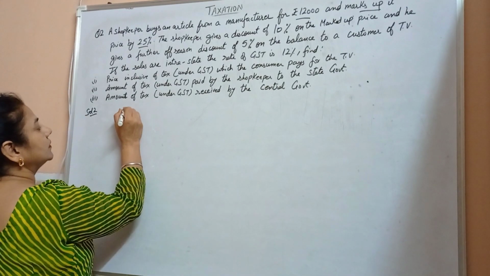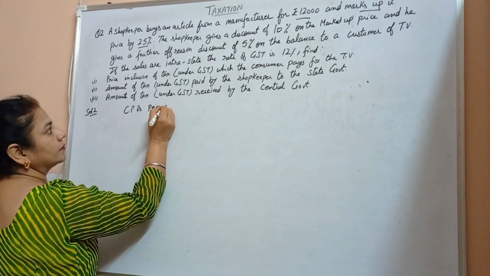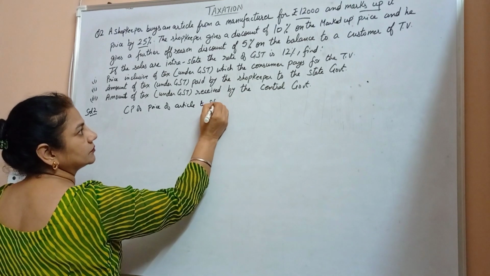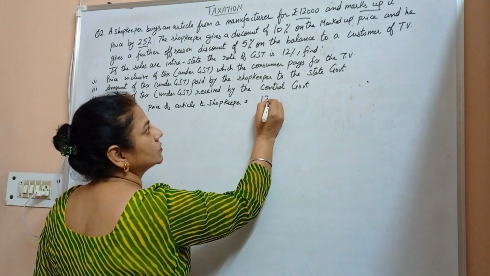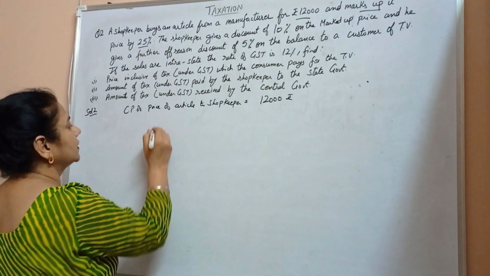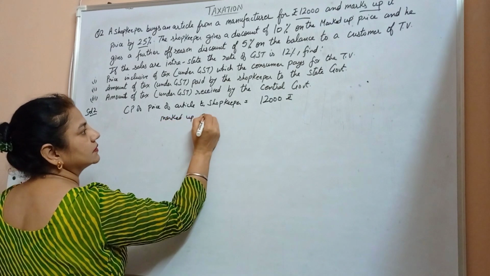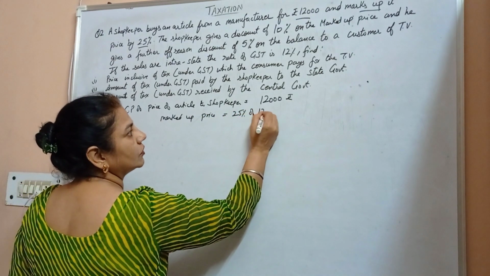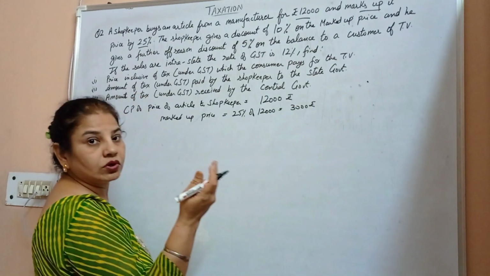That means the cost price of the article to the shopkeeper is 12,000 rupees, and the marked up price is 25% of 12,000, that means 3,000 more.